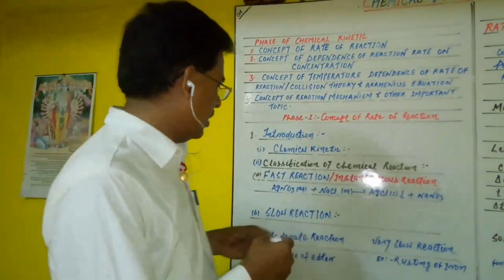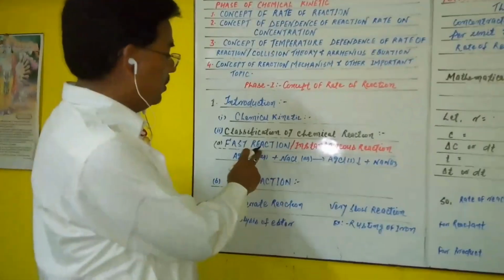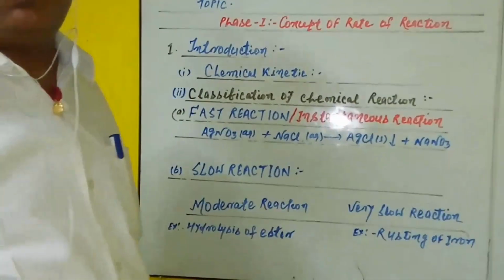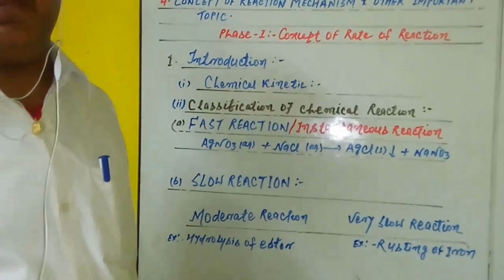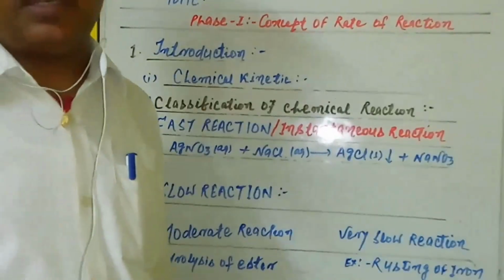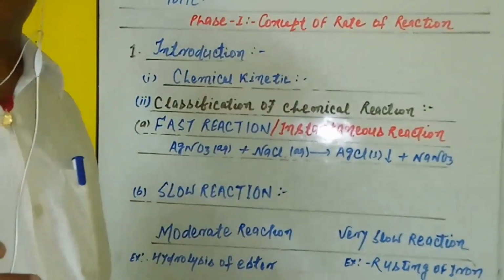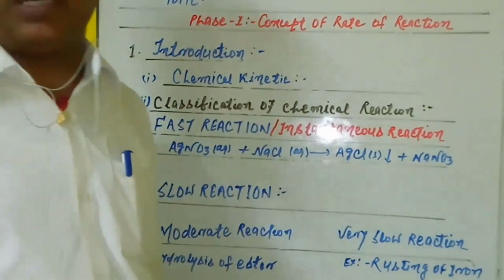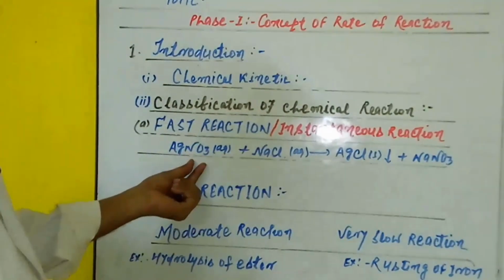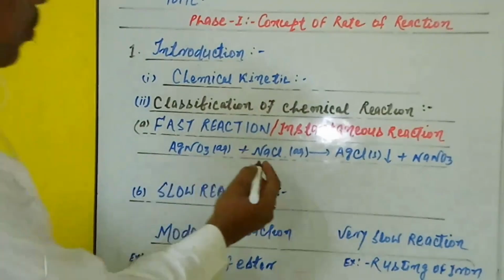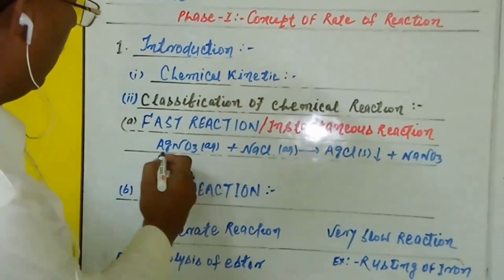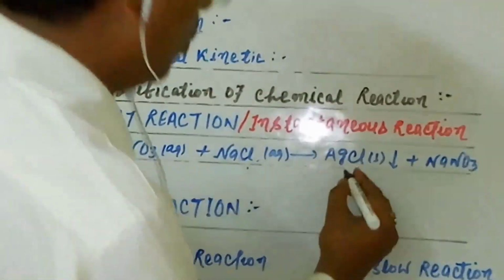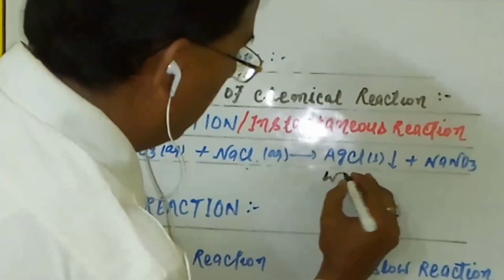Again we repeat, firstly the fast reaction: those chemical reactions which take place in a very small interval of time are known as fast reactions, and those which occur when time approaches zero are known as instantaneous rate of reaction. Certain examples you see in the laboratory: when we add AgNO3 to aqueous NaCl, we see the white precipitate.